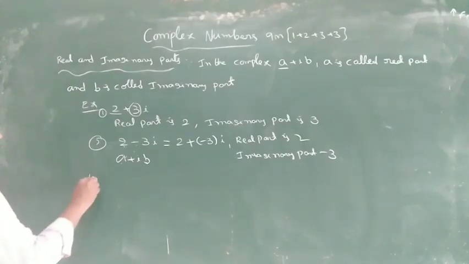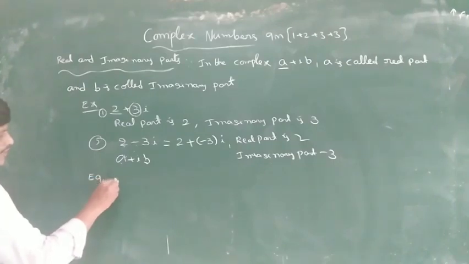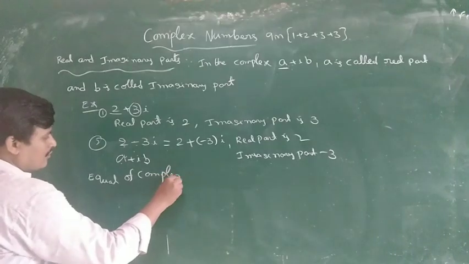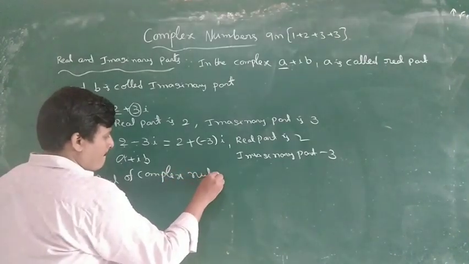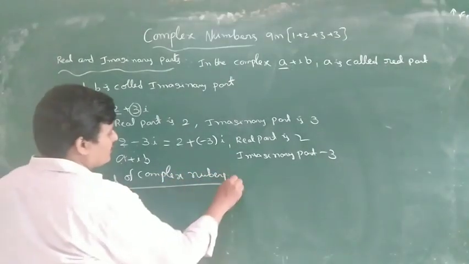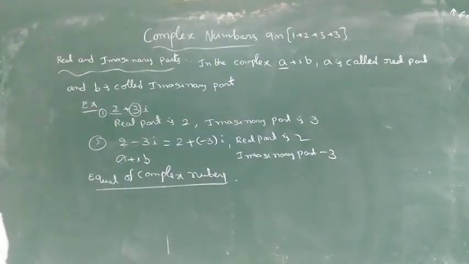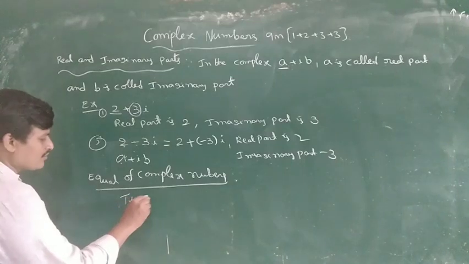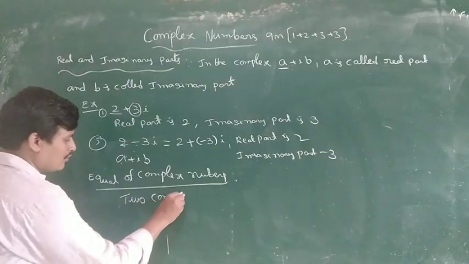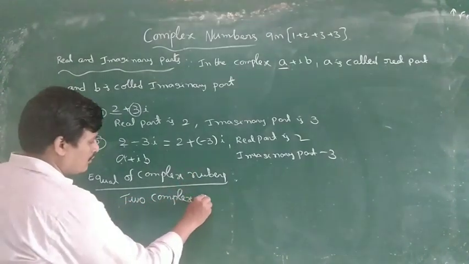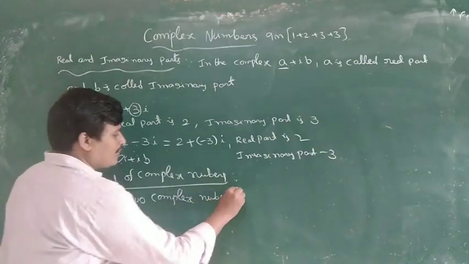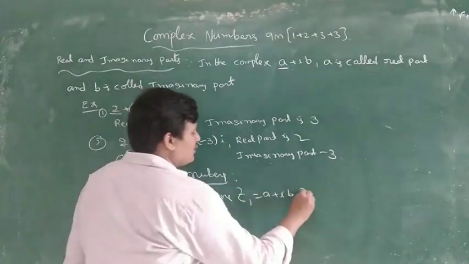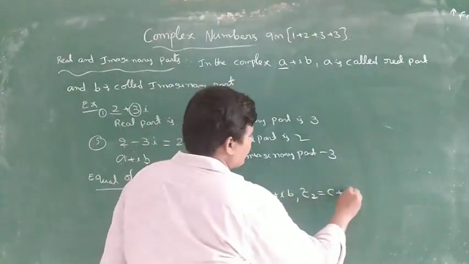Next, equality of complex numbers. When are two complex numbers equal? Take z1 equal to a plus ib and z2 equal to c plus id.